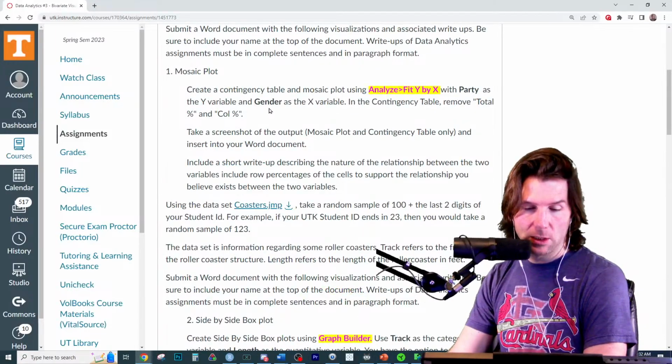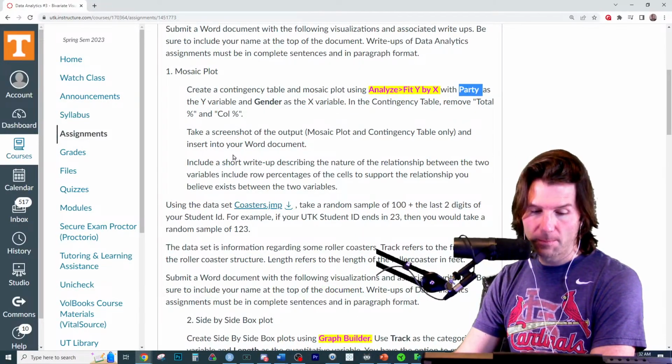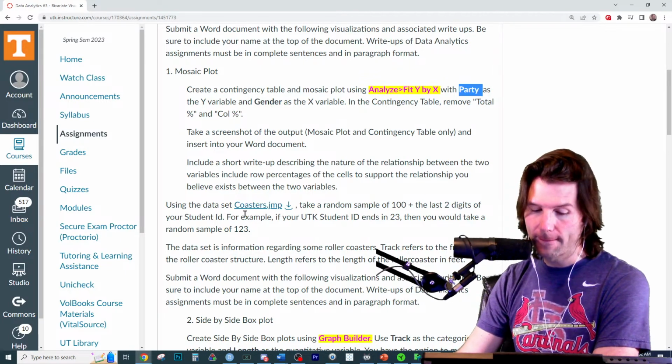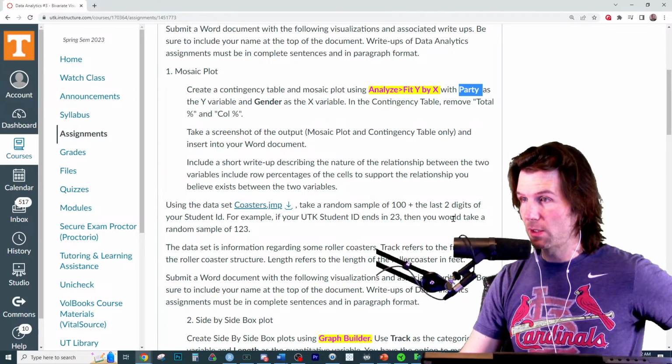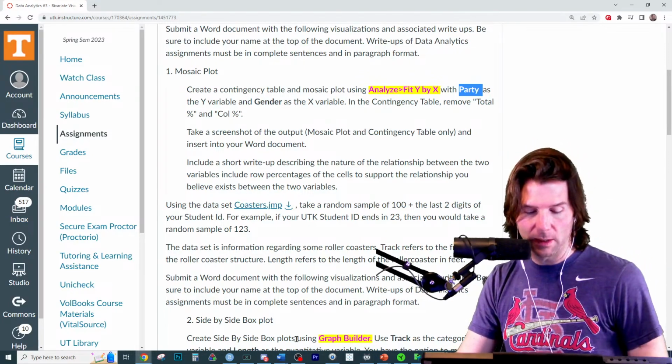So you will be doing gender and party right here. Take a screenshot of this right here, and I think we're good to go. And then the coaster data set is the next data set, and you'll do 100 plus the next 2 of your UTD for the next data set. So we'll kind of do that when we get to that.